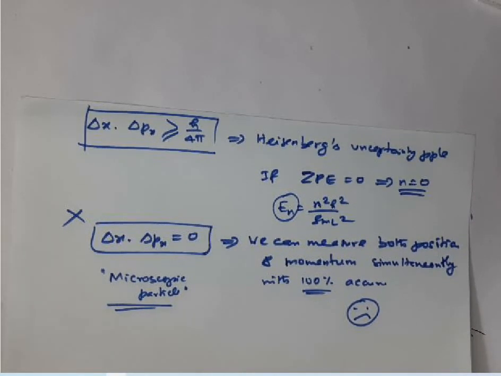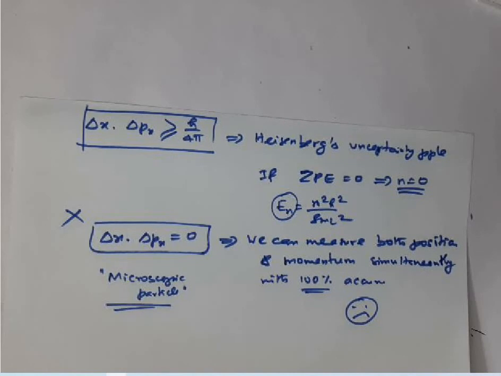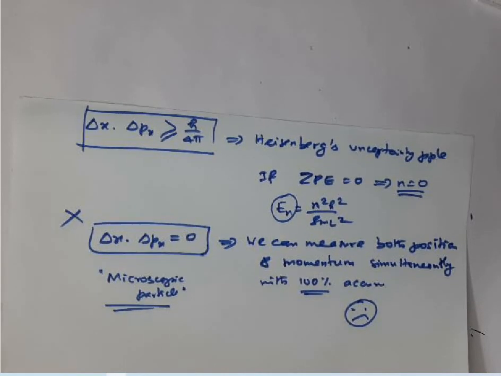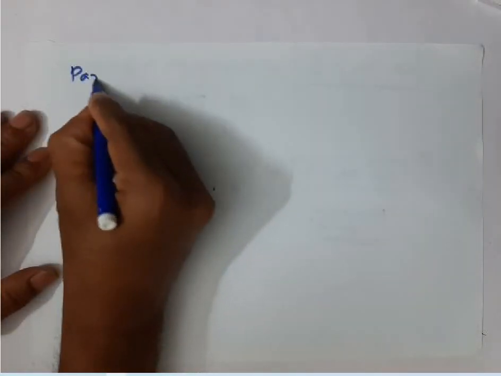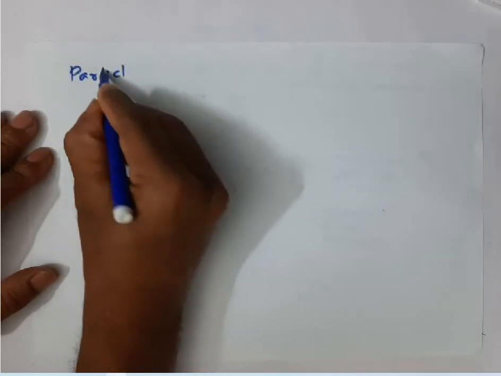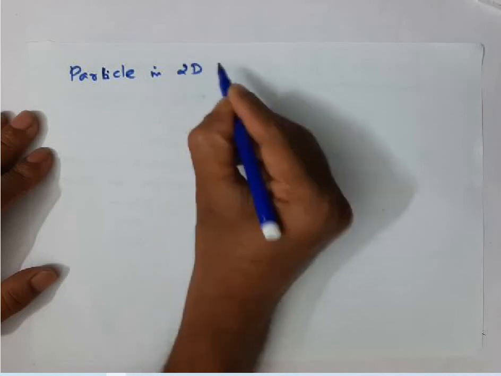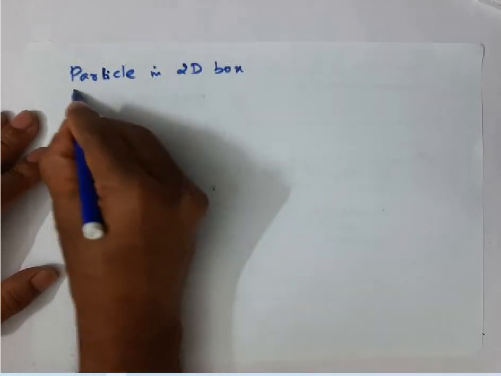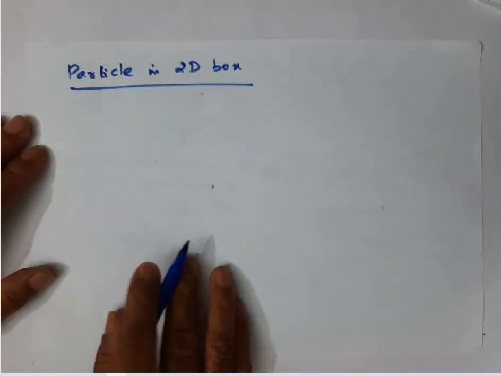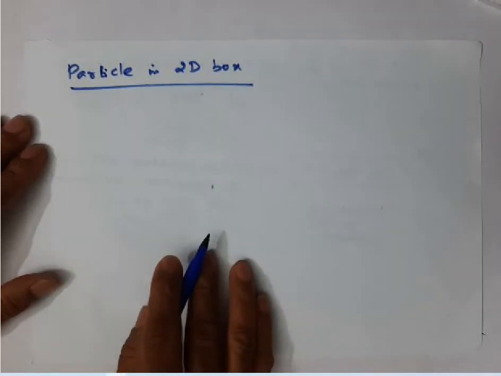Once we complete all these things, then we'll do numerical problems on all these aspects. So now we'll start with the particle confined in a two-dimensional box.